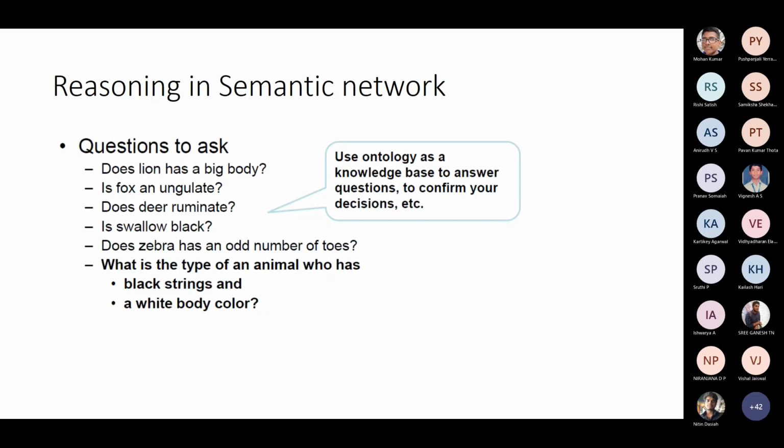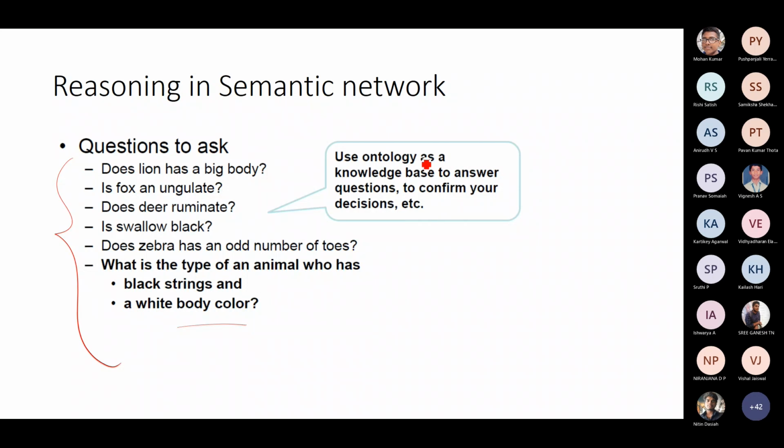So how do I reason in a semantic network? Again, the purpose behind this knowledge representation is that it should use one of the reasoning mechanisms and inferencing rules that we have already learned in order to reason from this representation. Supposing you have the following questions: does lion have a big body? Is fox an ungulate? Does deer ruminate? Is swallow black? Does zebra have an odd number of toes? What is the type of an animal who has black strings? These are typical questions which we have looked at in the earlier scenario also.